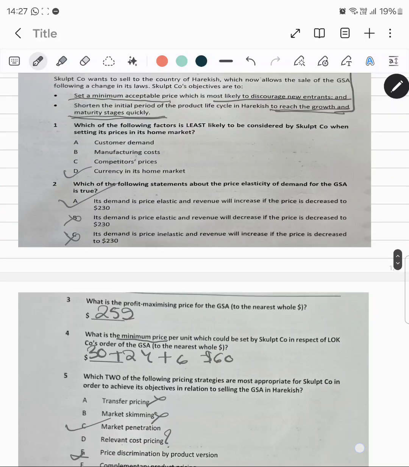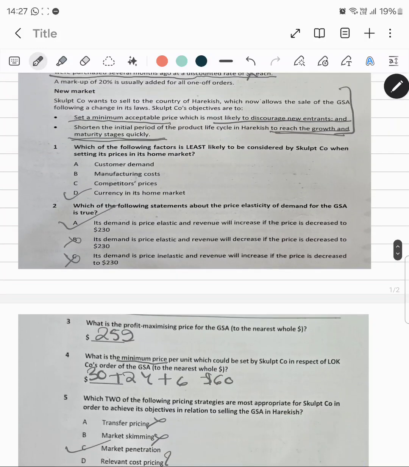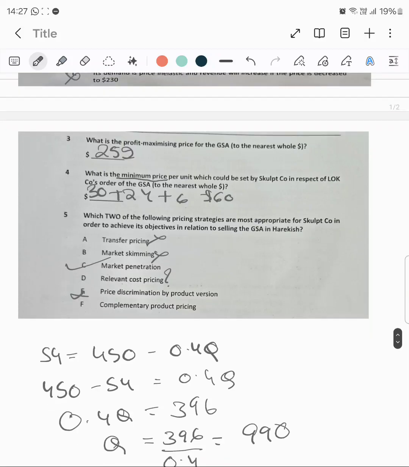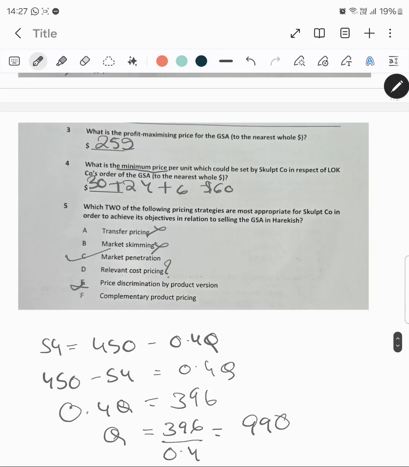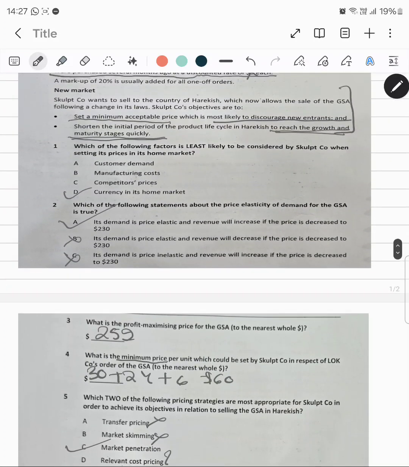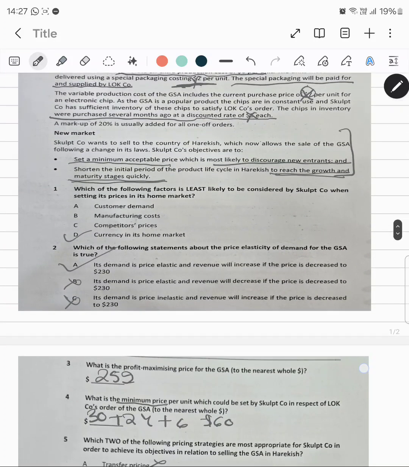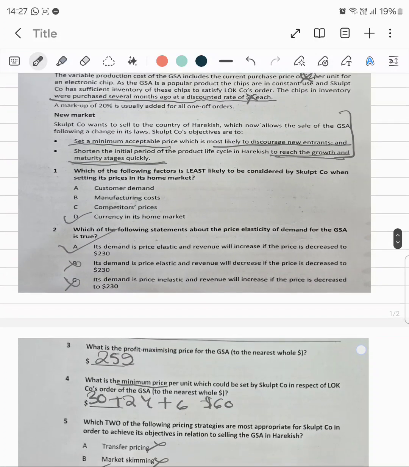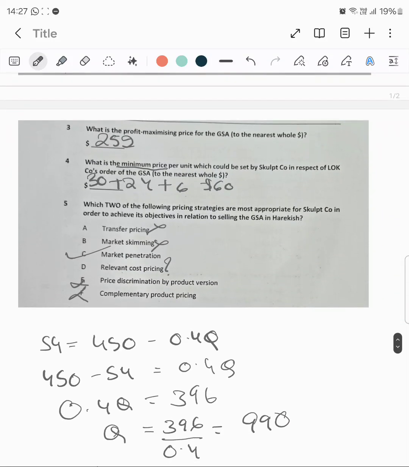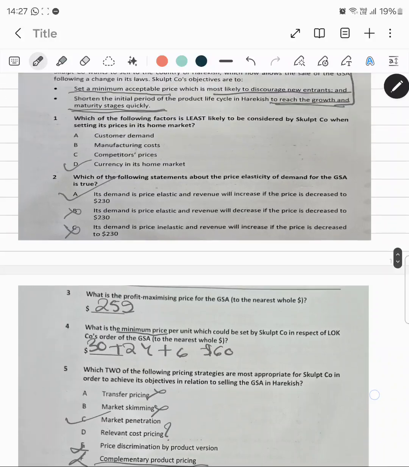Complementary product pricing, there is no information given about complementary products in this, so I feel that even F is not suitable over here. It could have been, but there is not enough information given.